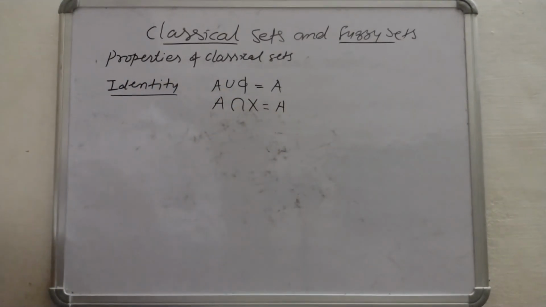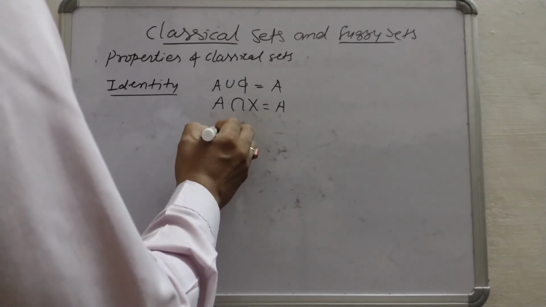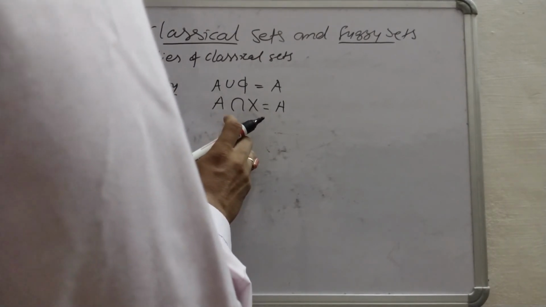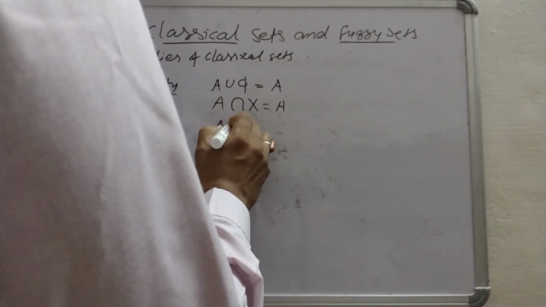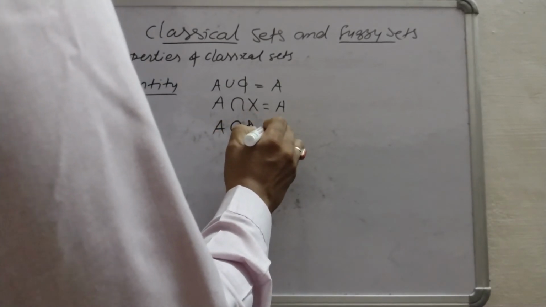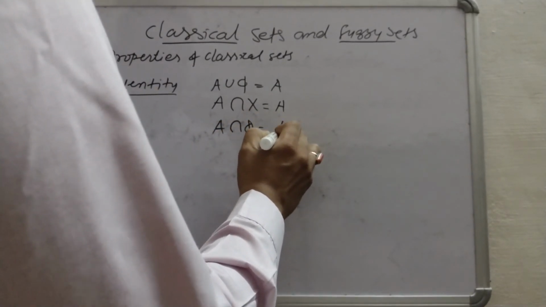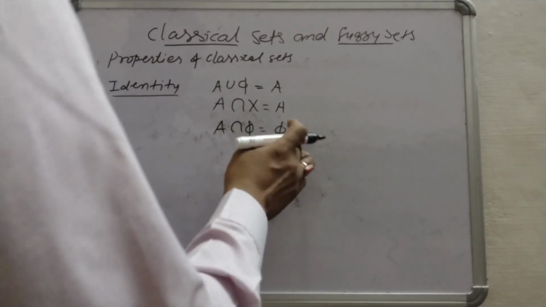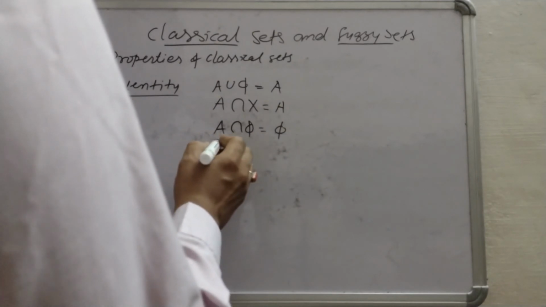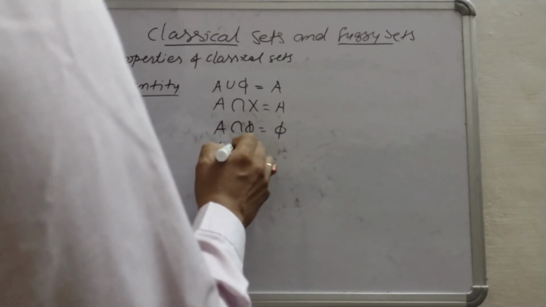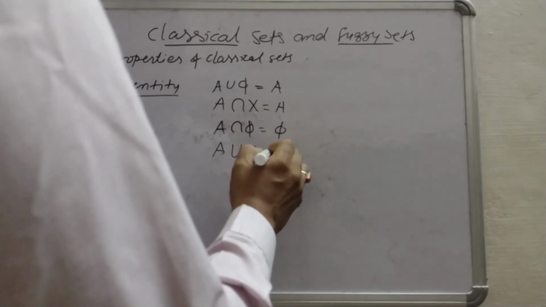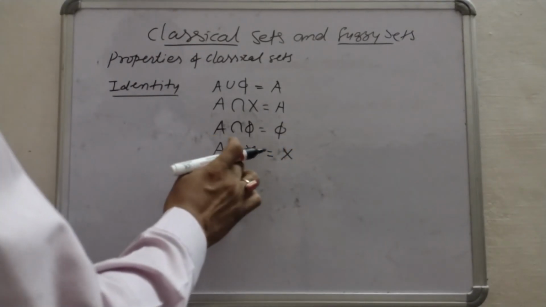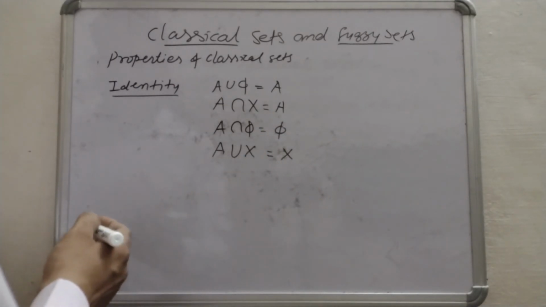Again A. If we calculate A intersection phi, it will give you phi, because what is common between A and phi? Nothing, only phi, means no elements are there. And A union X will give you X, union of A and X, X is the whole universe.